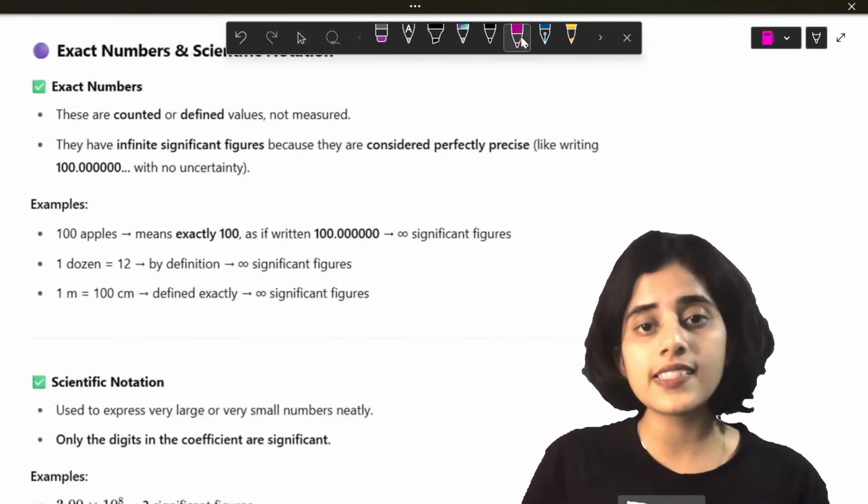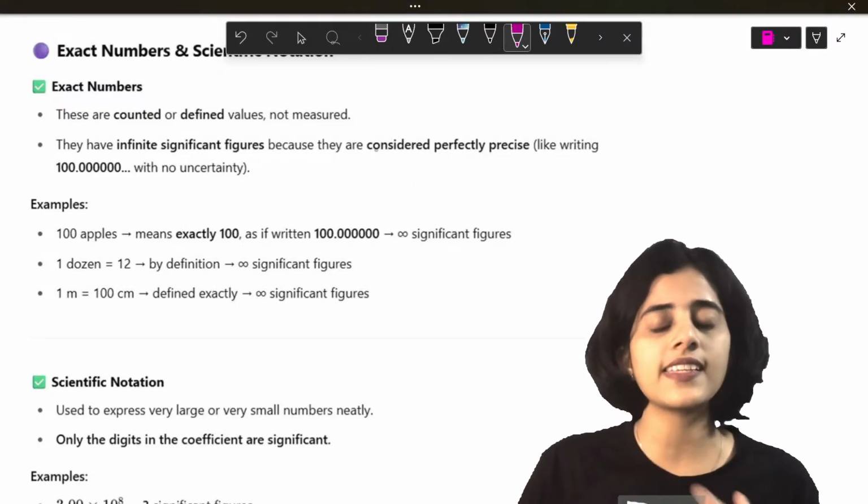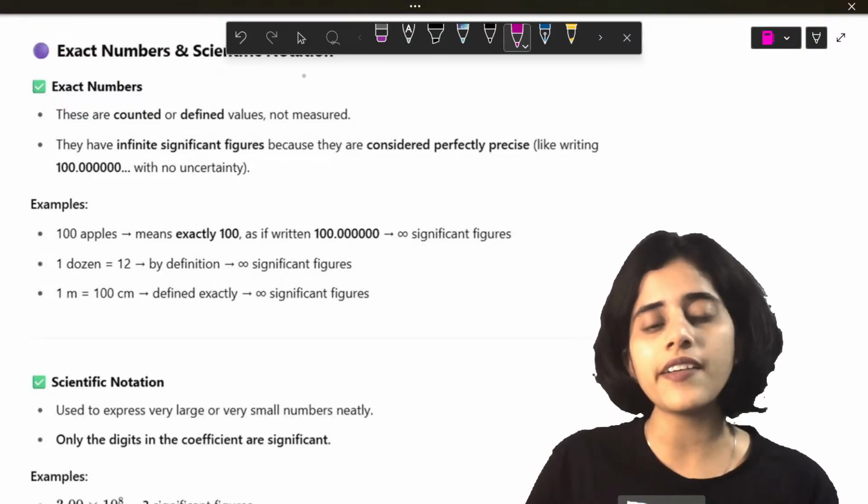Next, exact numbers. Exact numbers, like say you have 100 apples. So 100 apples means what?